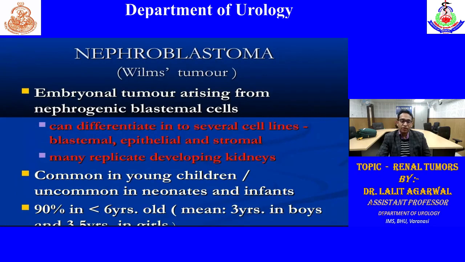So there can be involvement of all the blastemal, epithelial and stromal cells. It is common in young children, uncommon in infants. In infants, neuroblastoma is more common, but that mainly arises from the adrenal. Survival is good. Generally, 90% occur in children less than 6 years.